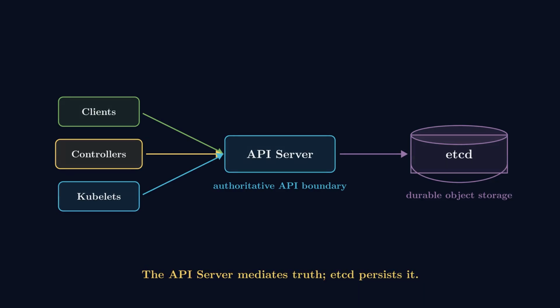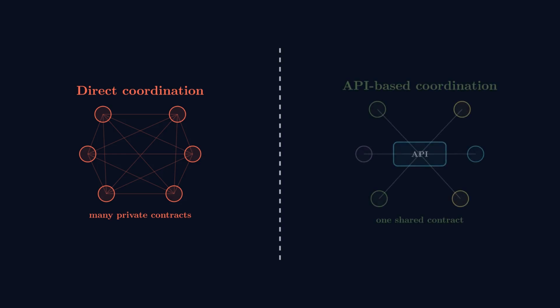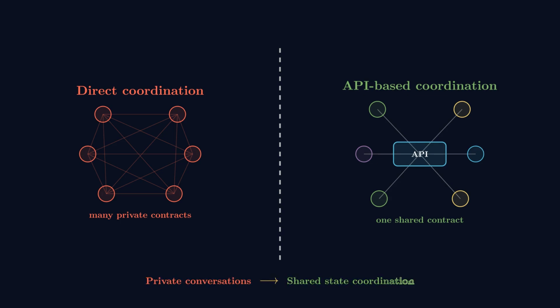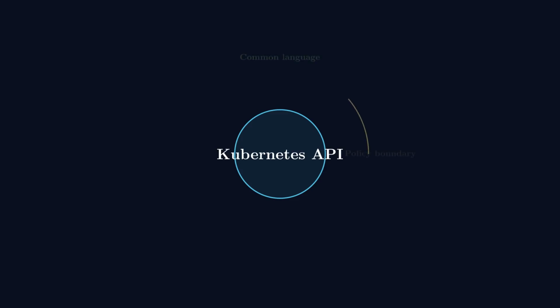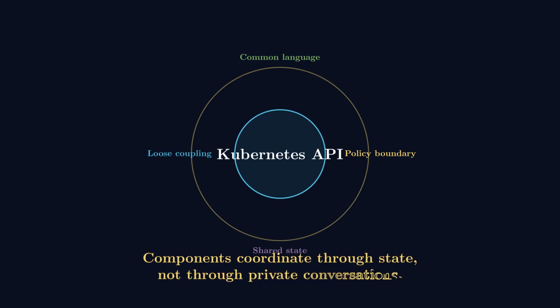The architectural shift is now visible. Without a shared boundary, components exchange private messages and carry pairwise assumptions. With the Kubernetes API, components coordinate through shared objects, common policy, and well-defined state transitions. This is controlled indirectness. The extra hop is not accidental overhead. It is the mechanism that gives Kubernetes a common language, consistent guardrails, shared state, and independently evolving control loops.